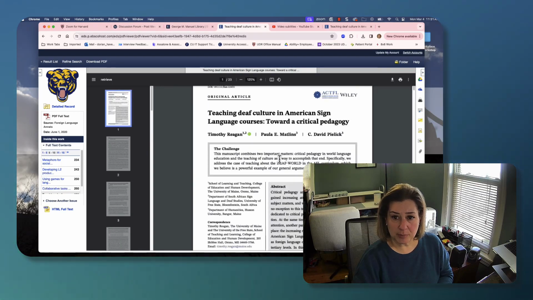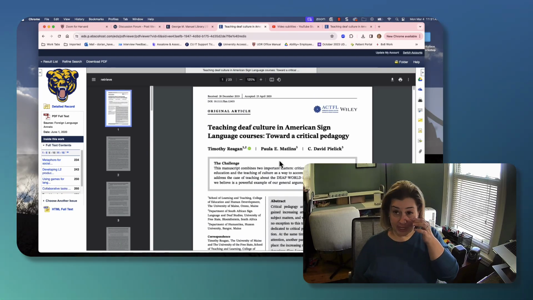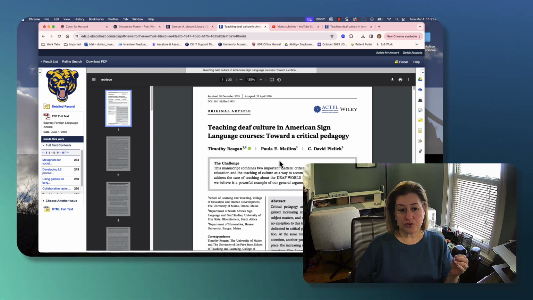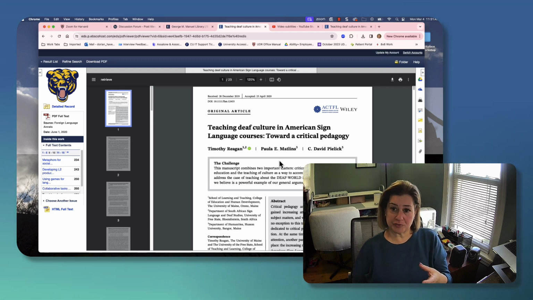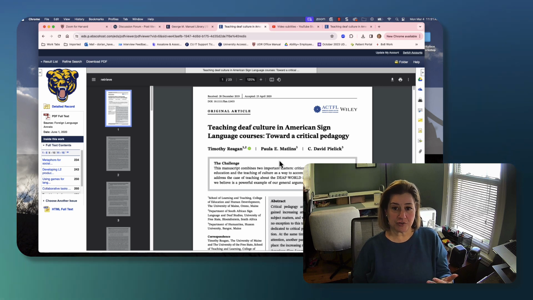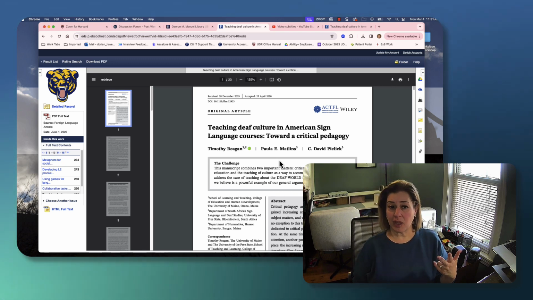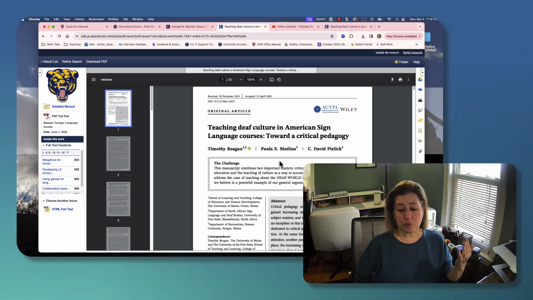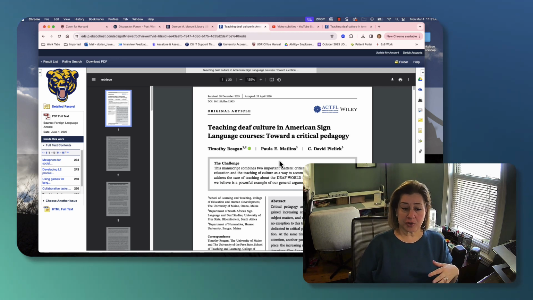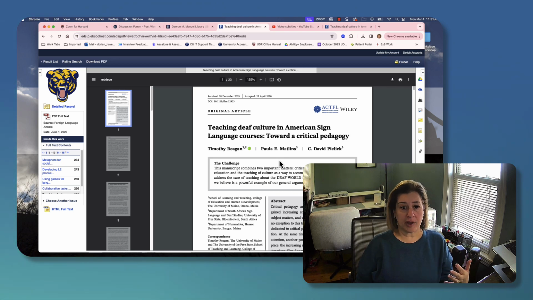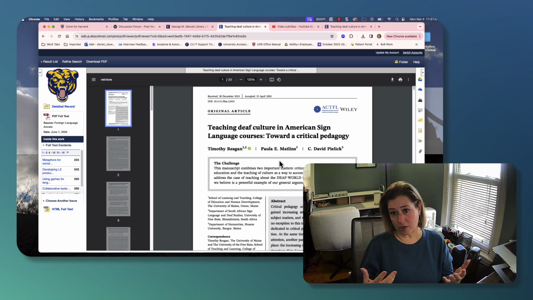Now, in the next couple of weeks, we're going to be doing what's called an annotated bibliography, which I'm going to explain in more detail when we get there. But essentially, an annotated bibliography is a way to summarize a piece of research that makes it easier for you to, one, revisit that article in the future, and two, it forces you to summarize the article so that when you're writing your paper, you have a very easy way to incorporate the article into your own work.